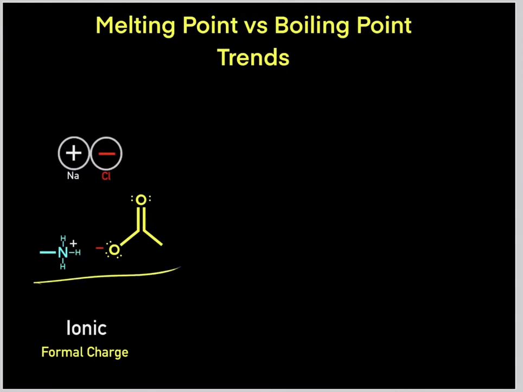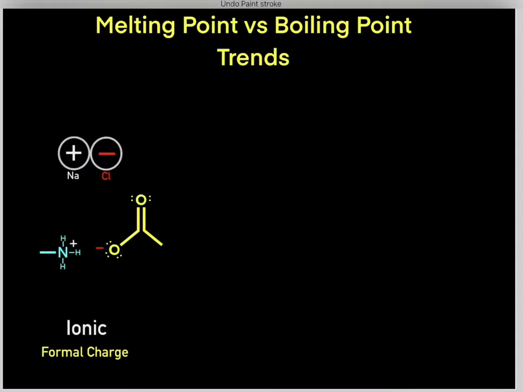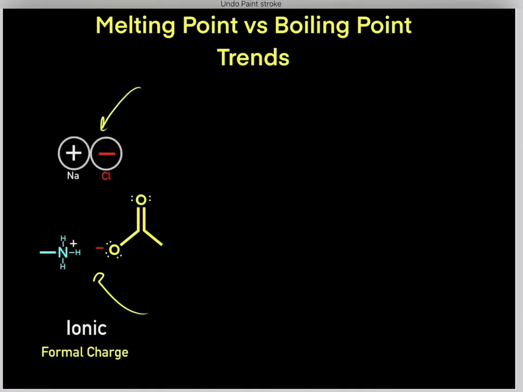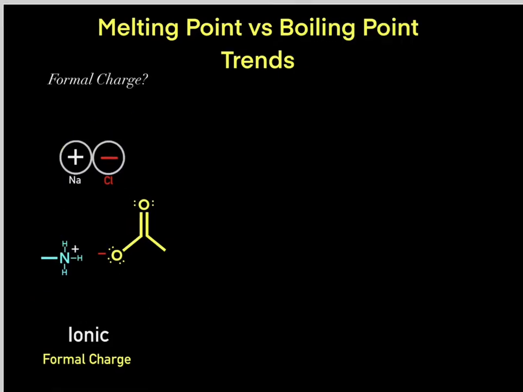For example, we could also have the salt bridge. For example, this nitrogen has a formal charge of +1. This oxygen has a formal charge of -1. So we have these formal charges, so this forms an ionic interaction. So this forms a very strong bond. So therefore, it would require a lot of heat to break these interactions. These compounds would have very high melting points.